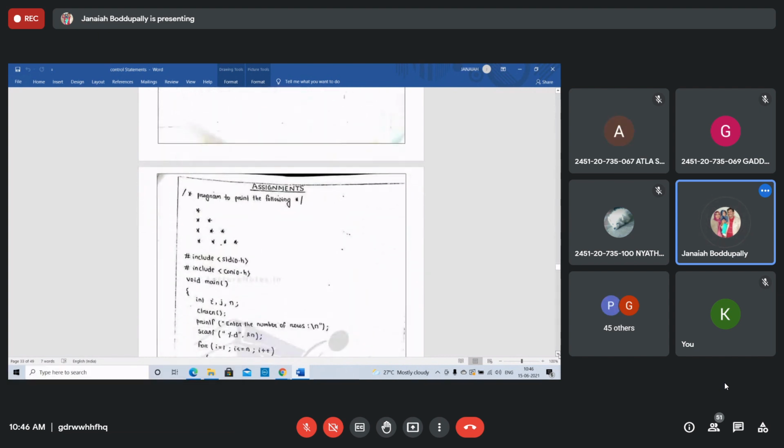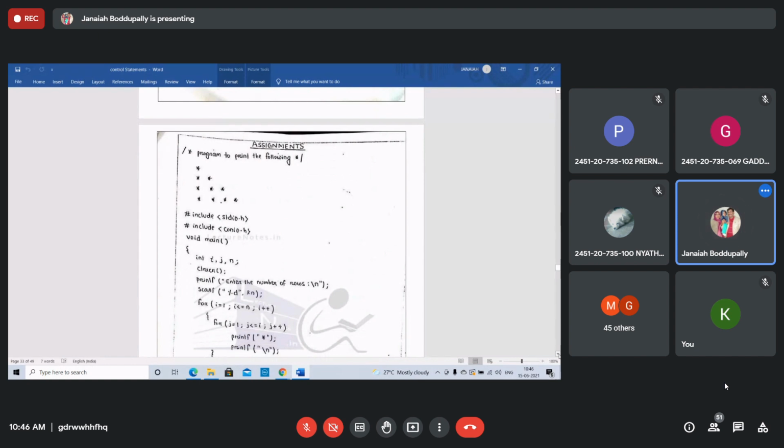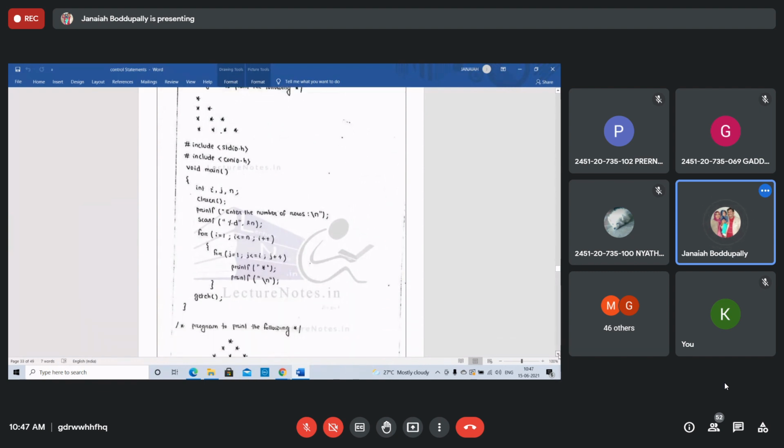Program to print the following pattern. I will give this pattern, students. All these patterns we need to print. I will give it in the assignment also. This pattern, left skewed, program to print the following stars. Stars are 1, 2, 3, 4, 5, 6 like this. See this, how to print this. First, using the for loop, enter the number of rows. How many rows do you want to print? 4 rows. First, one star.